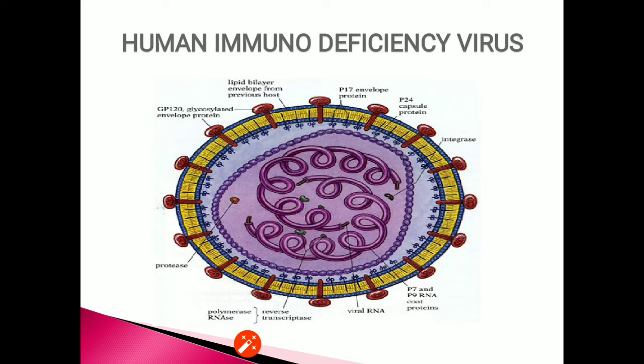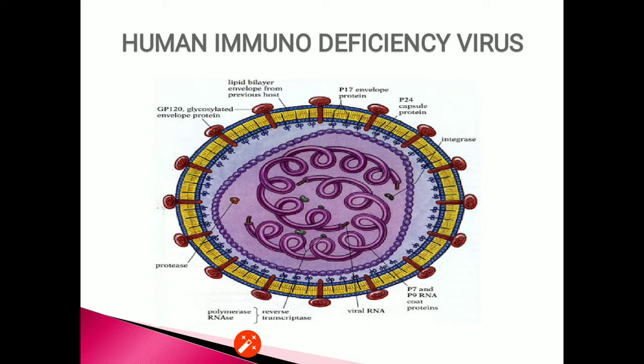Now about the HIV, that is human immunodeficiency virus. It is a retrovirus. As you are able to see, the RNA is the genetic material and there are certain molecules of the enzyme reverse transcriptase, which is visible in the diagram.